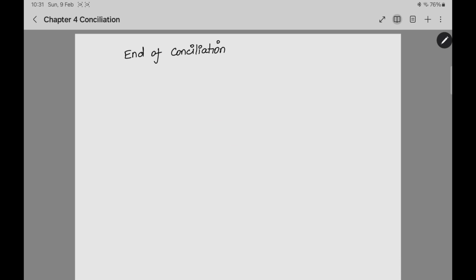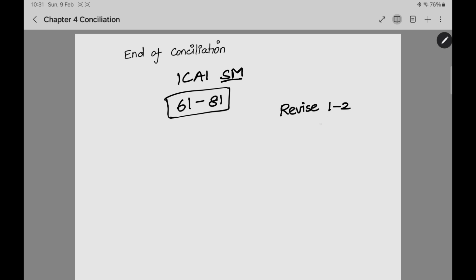Now, we have reached the end of conciliation. We have seen all the sections relating to conciliation which are given in the ICAI study material. In the Act, the conciliation part is given from section 61 to 81, but I have covered here all the sections which are given under the study material. You need not refer to any other sections. This is a very, very easy chapter. If you revise it one or two times, it will be very easy for you, and you can solve the questions very easily.